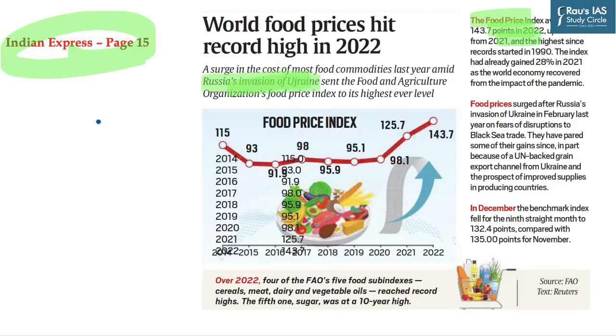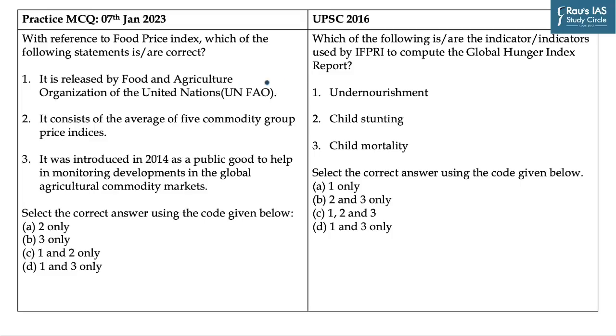You must be aware that United Nations and its agencies are important for the UPSC Prelims exam, and UPSC has previously asked many questions on indices. As you can see, in the year 2016, UPSC asked about the Global Hunger Index. In this question, you are required to identify the indicators of Global Hunger Index. You can pause this video and try your hand at this.